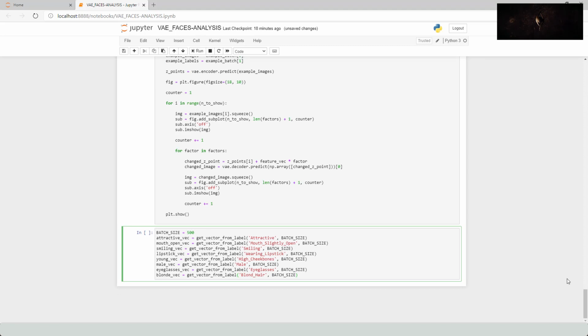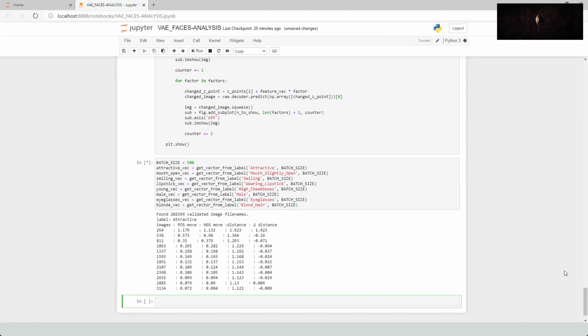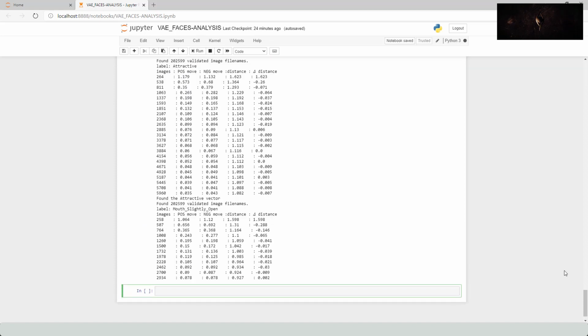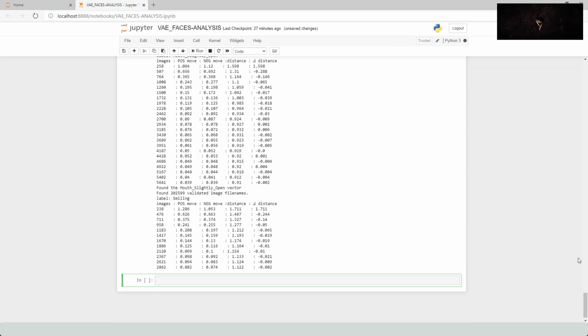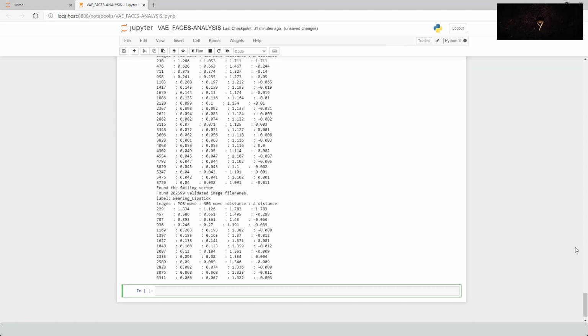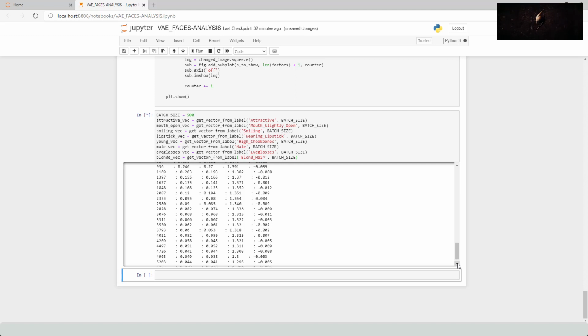Now we will generate the feature vectors from the images. Here we are generating 8 feature vectors from labels. This will take some time. Wait until the completion. Now all the feature vectors have been generated. Let's start. We will take 5 images for applying the feature vectors.